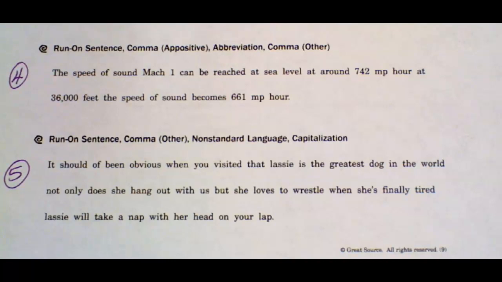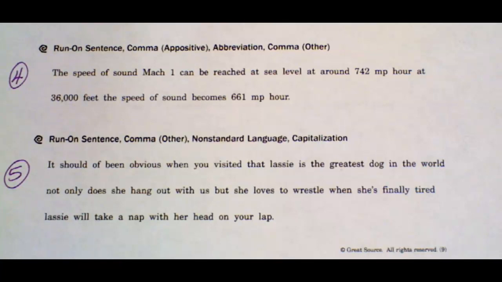Alright, in this video we are going to be correcting sentence 4 and 5 under set 7. Sentence 4 says, the speed of sound, Mach 1, can be reached at sea level at around 742 mph. At 36,000 feet, the speed of sound becomes 661 mph. In this sentence, we have a run-on sentence. We're also going to add commas to show that we have an appositive phrase. We're going to fix abbreviation errors, and we're going to add a comma.